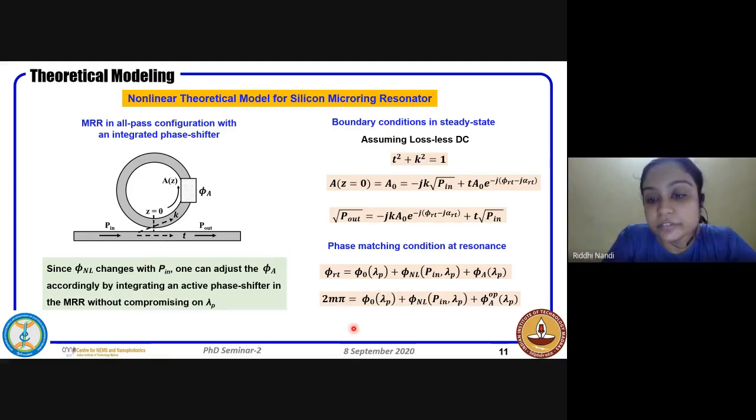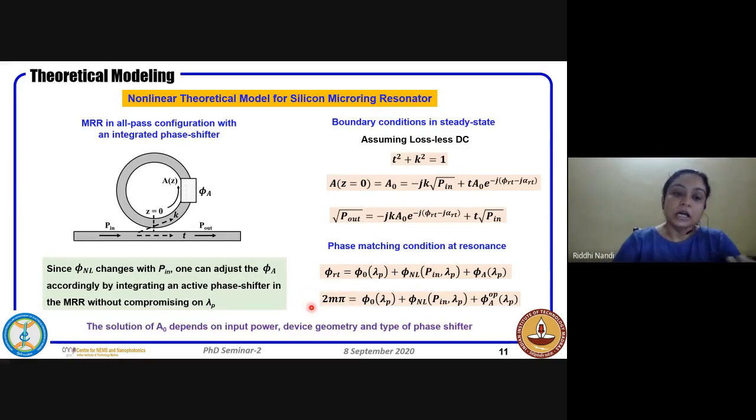So our total phase components now can be written as the phi naught, the original linear phase, the non-linear phase, and the extra phi applied that we are giving. And to make the phase matching hold, so they should be equal to 2m pi. And as I already mentioned, this solution we can get.